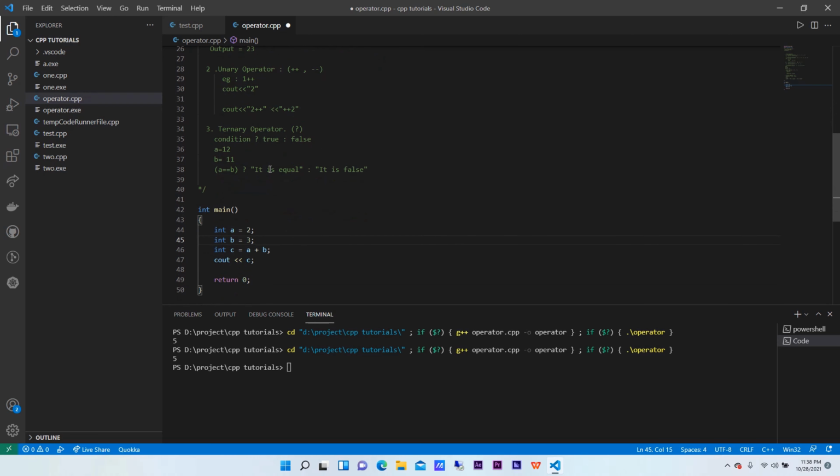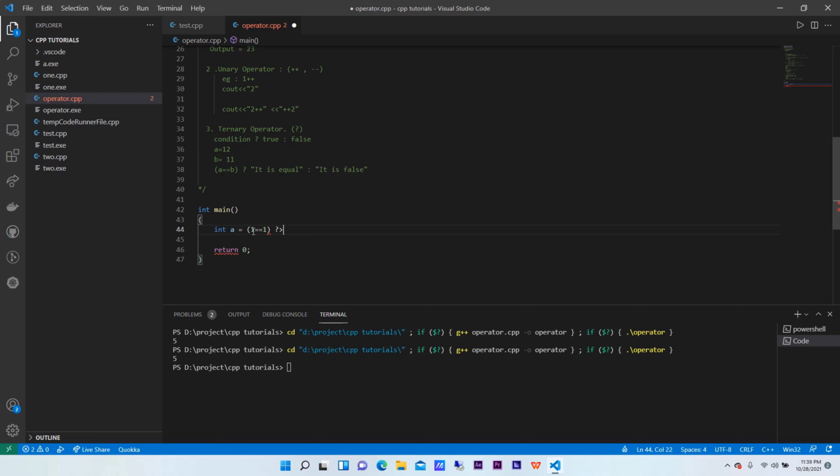Now ternary, let me give an example. Int a is equal to, let me give a condition, just say 1 is equal to 1.